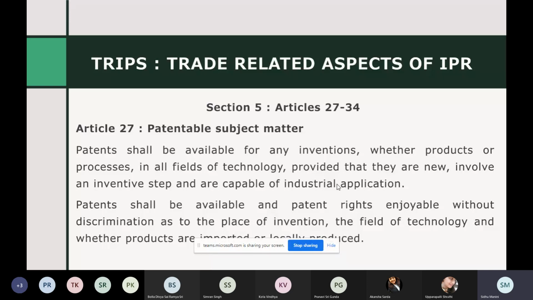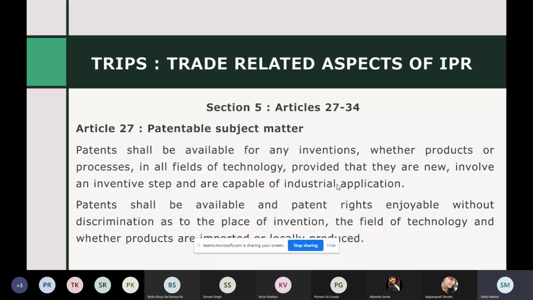Now if I've invented a new process to create a new drug, I can get both a process and a product patent. Nobody can copy my product, obviously, and they can also not copy my technique in such cases.